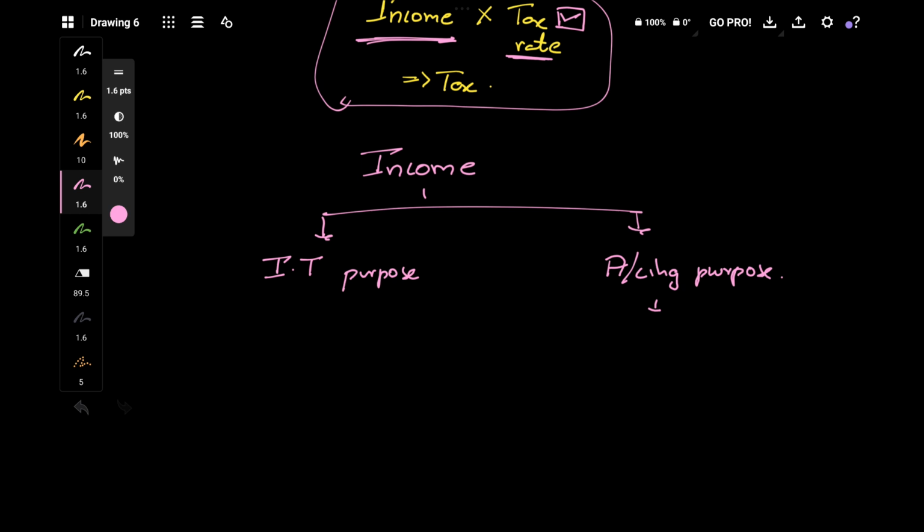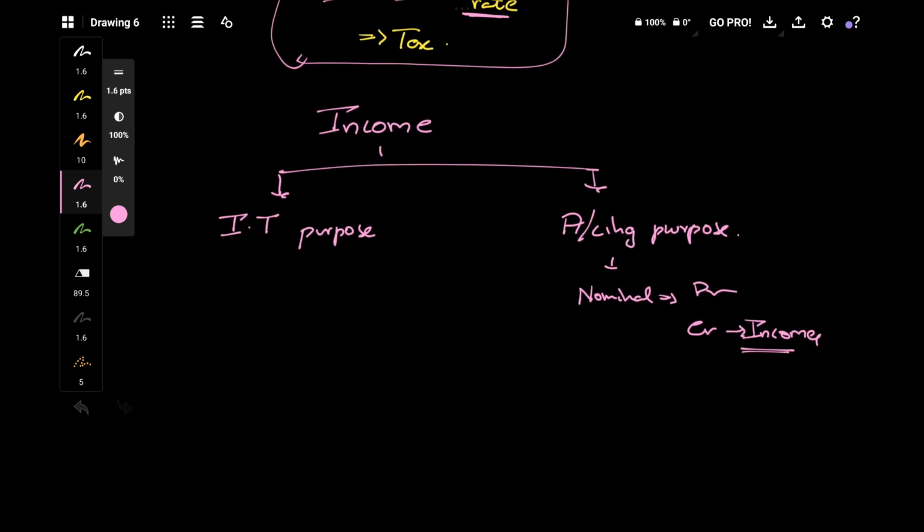So in case of a nominal account, debit all expenses and losses, credit all incomes and gains. This is how in books of accounts income comes into books of accounts. So yeah, this income and income tax purpose income is not same at all.